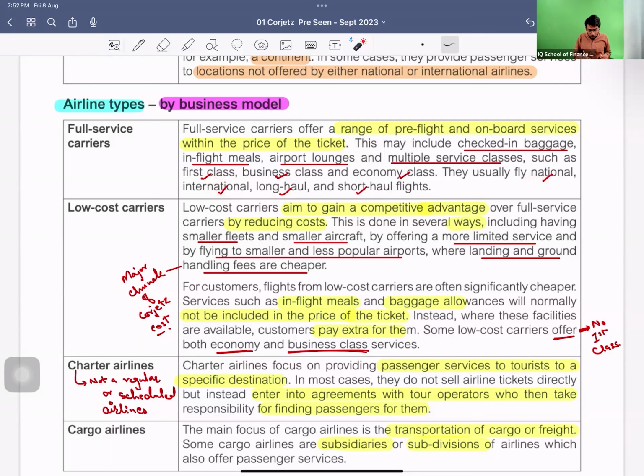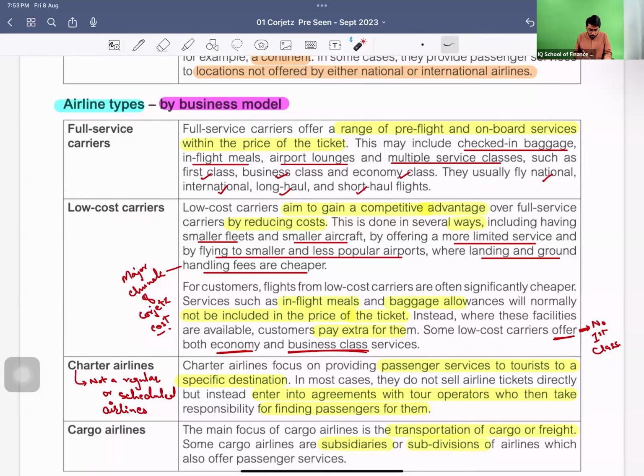The word haul means the distance of the journey. If it is a long haul flight, it means the flight is more than 6 hours. If it is a short haul flight, it is less than 6 hours. It's a typical bifurcation between them.